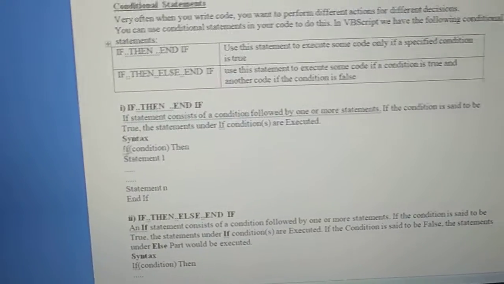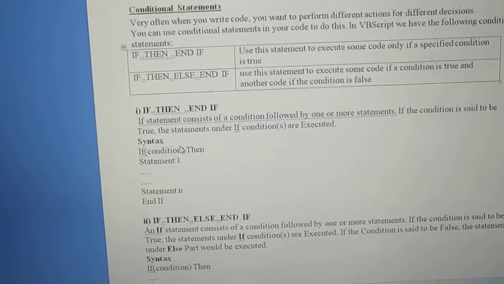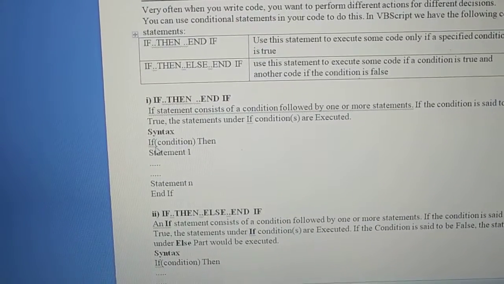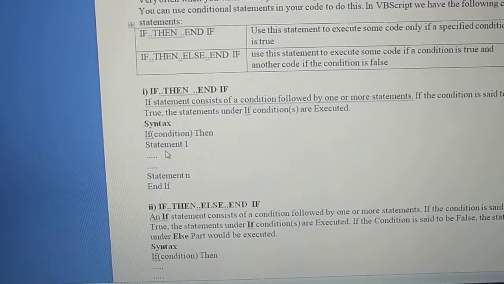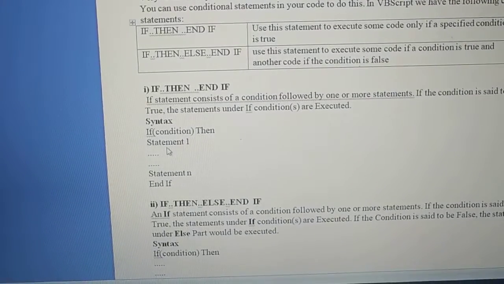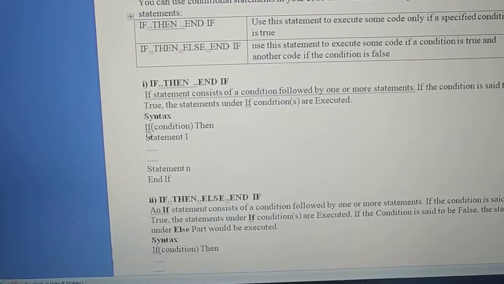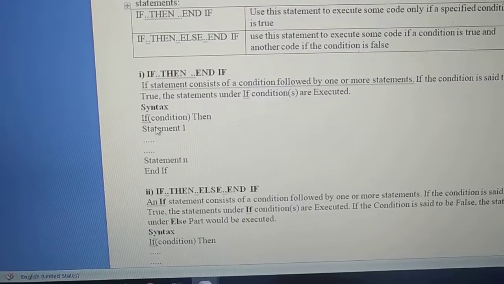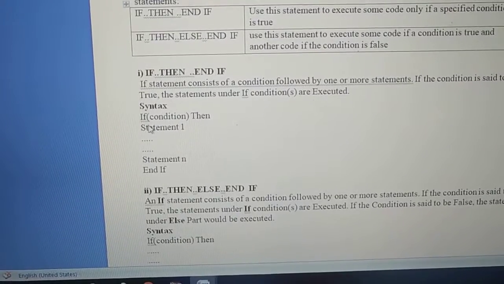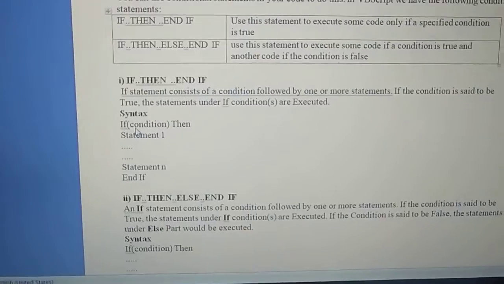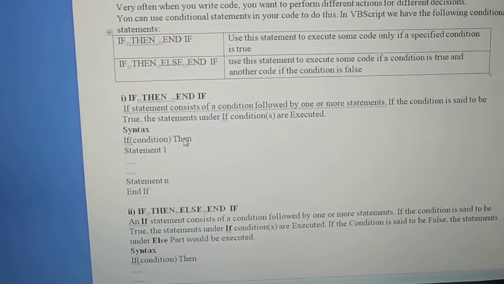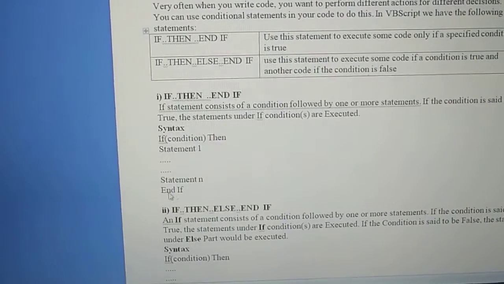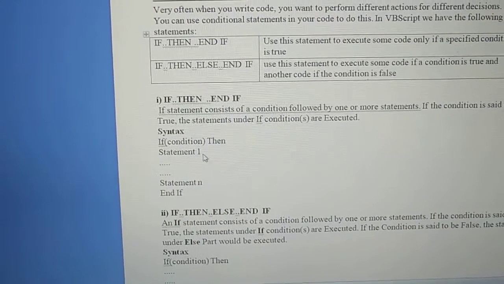Whenever you write if, after if the condition appears, and then the word then, and then the statement. Statement means whatever you want to print according to the condition, that statement you will write. Suppose I am writing if, in brackets age greater than 18. If age is greater than 18, it means the person is eligible to vote. So then message box: person is eligible to vote.